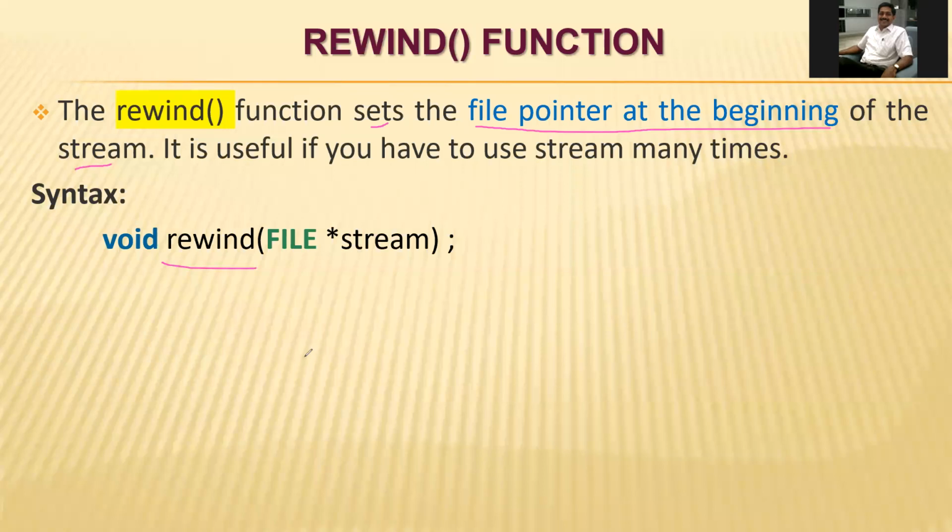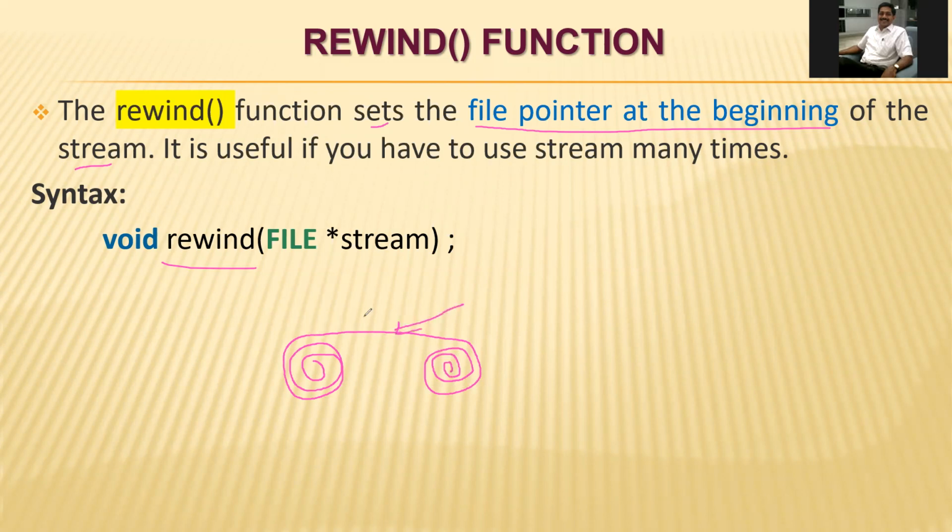For example, in the old days there was a tape recorder, and it has something like this. This is a file tape.